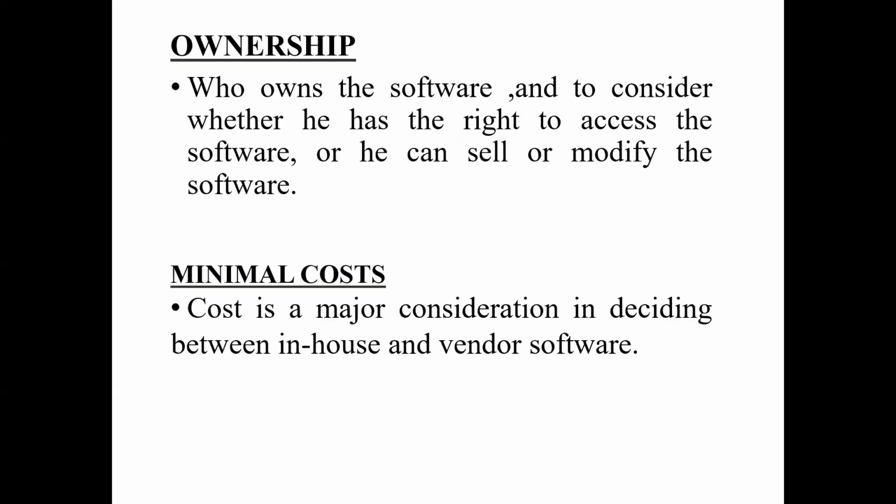Now, we forgot about ownership. It is about who owns the software, and whether he has the right to access the software, sell it, or modify it.